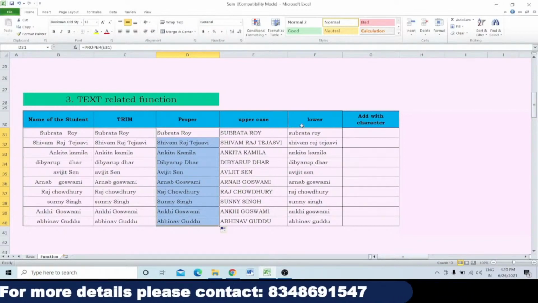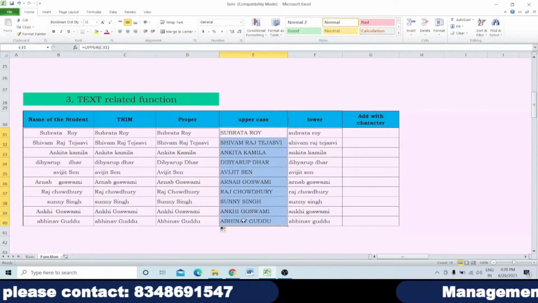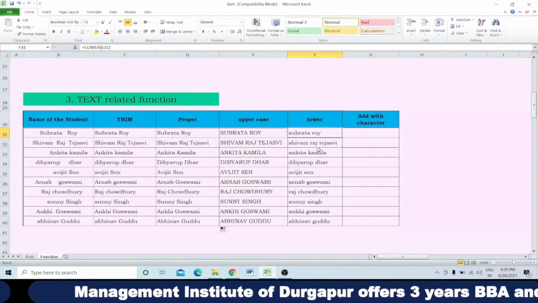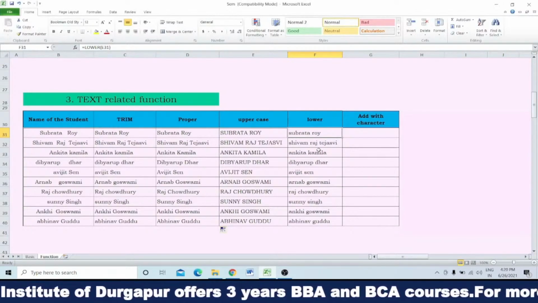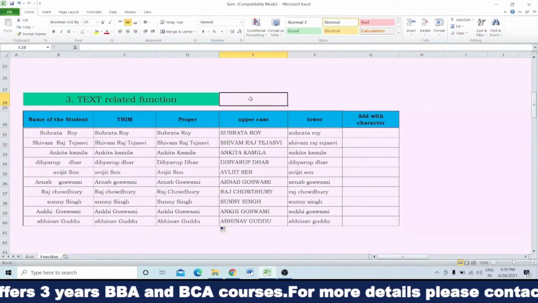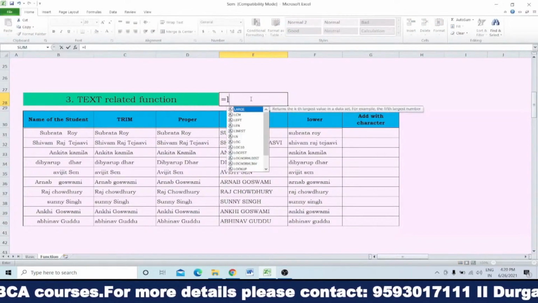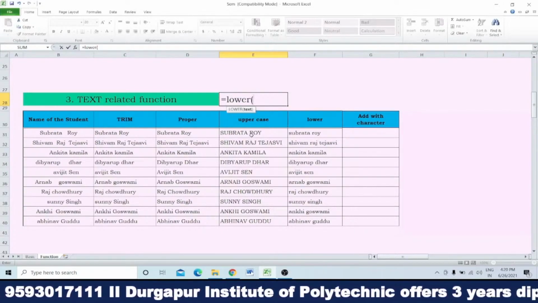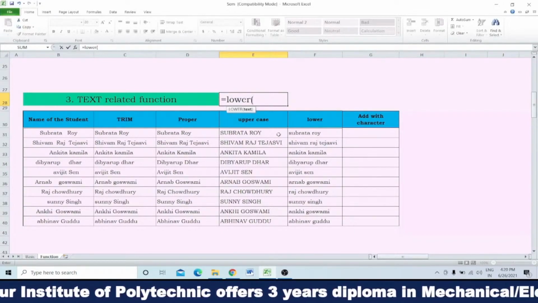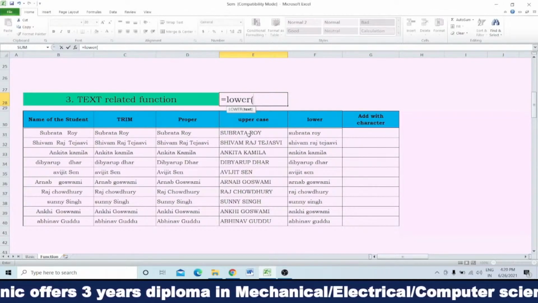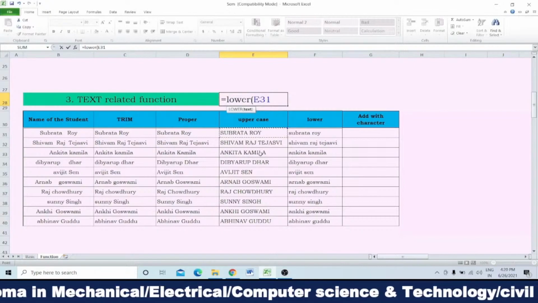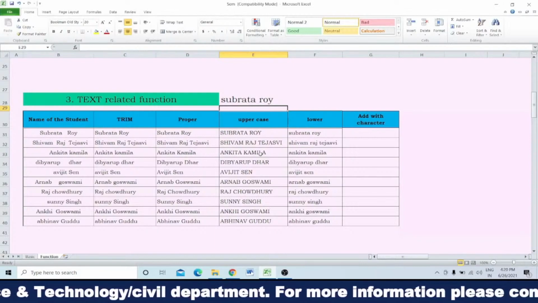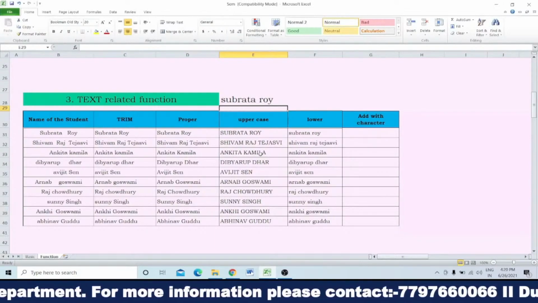Clear? Similarly, the lower function. If somewhere all the names are written in capital letter, but you have to convert them into small letter, it is very difficult. Again you will type all this? No, you will not type. You will use the lower formula. What is the formula? You put is equals to LOWER, and then start the first bracket and click on the text which you want to convert from upper to lower. So I want to convert this one, and then close the bracket and put an enter. It becomes Subroto. Clear? That is, all written in capital letter, it will convert into all small letter.